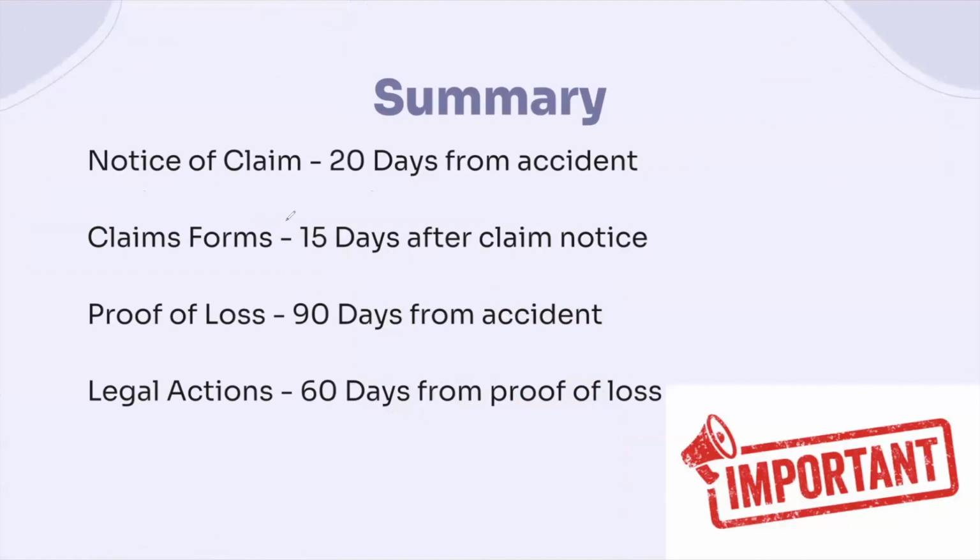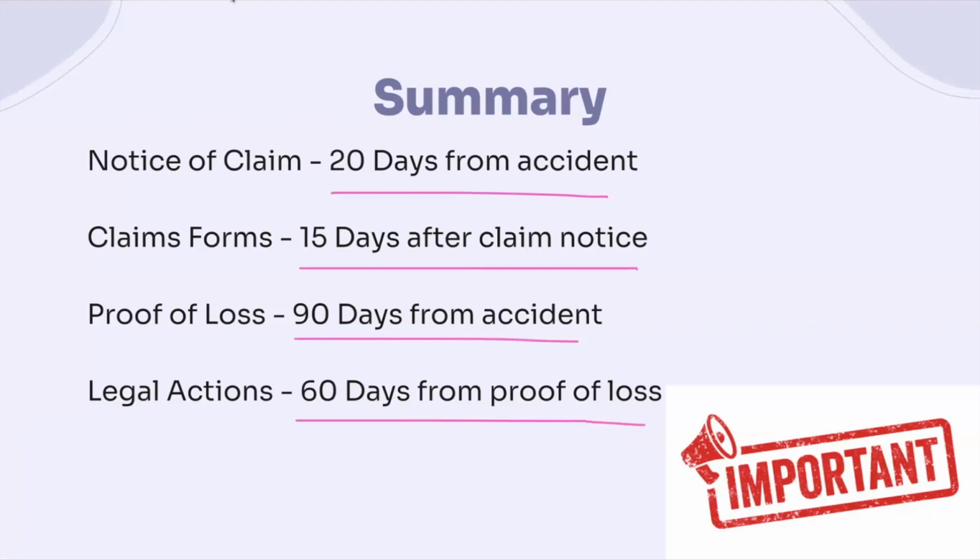right? So notice of claim, 20 days from accident; claims form, 50 days after claims notice; proof of loss, 90 days from accident; and legal action, 60 days from proof of loss.